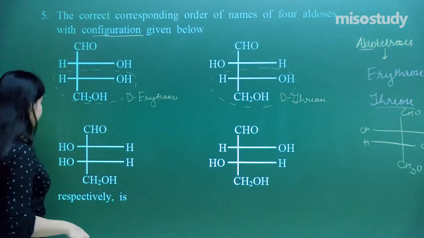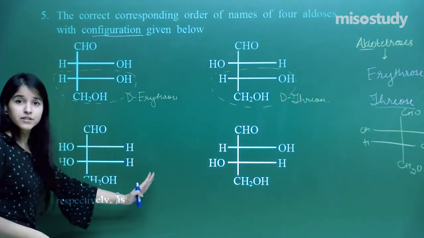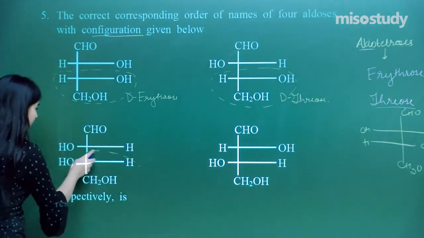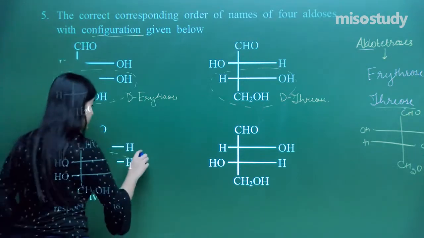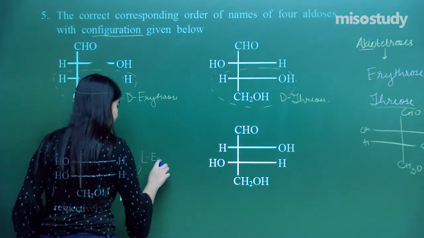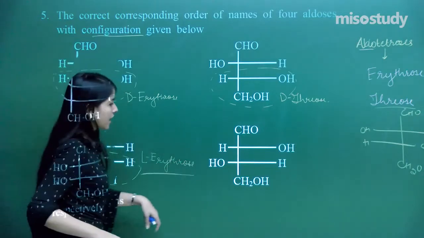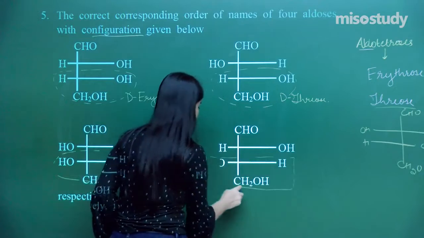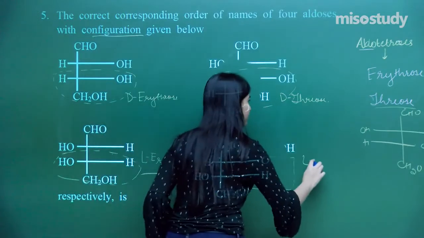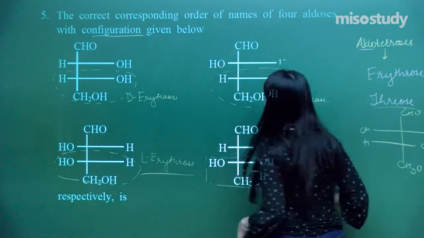What do I have here? Again this is nothing but an erythrose kind of a structure, but I have got this on the left hand side, that means this will be L-erythrose. And what next? This is again L, so that is L-threose. So what do we have?